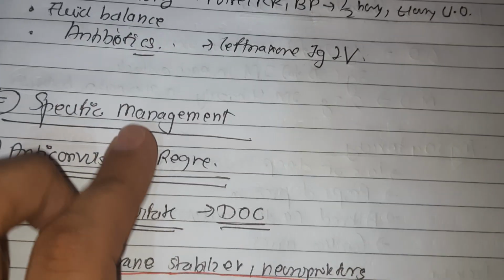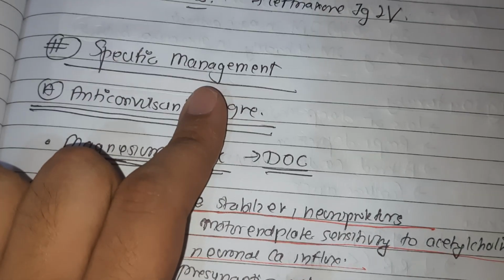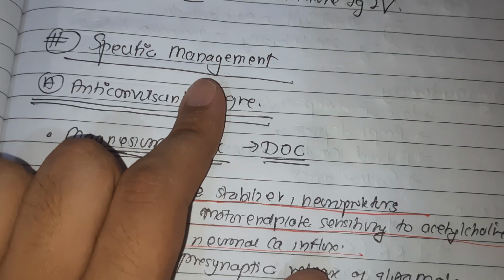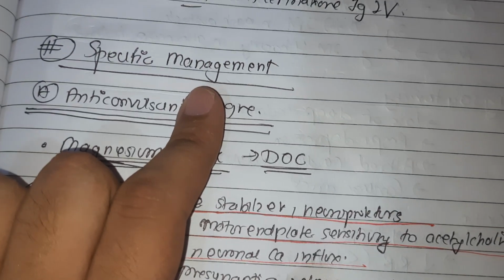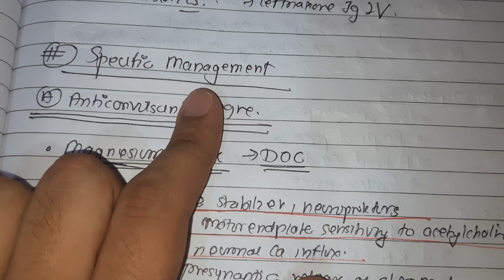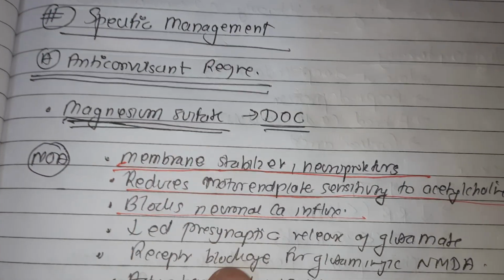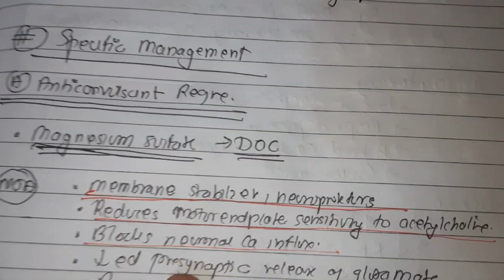Finally, we have the specific management, the anticonvulsant regime. The aim is to control the fit and to prevent its recurrence. In areas where eclampsia is frequently encountered, it is obvious that obstetric care is inadequate. In such circumstances, any complicated regimen is unlikely to give good results. So magnesium sulfate is the drug of choice.